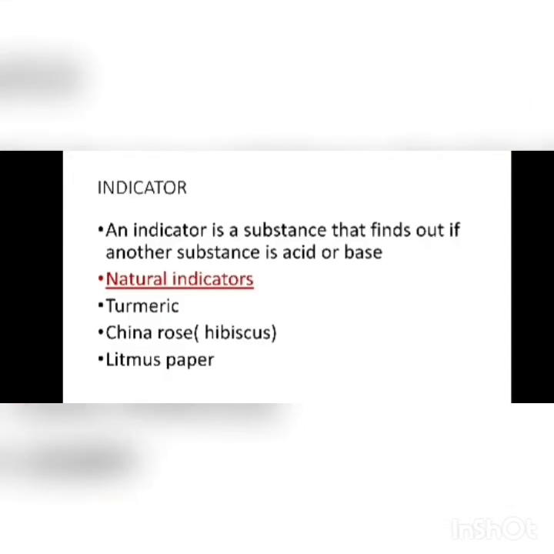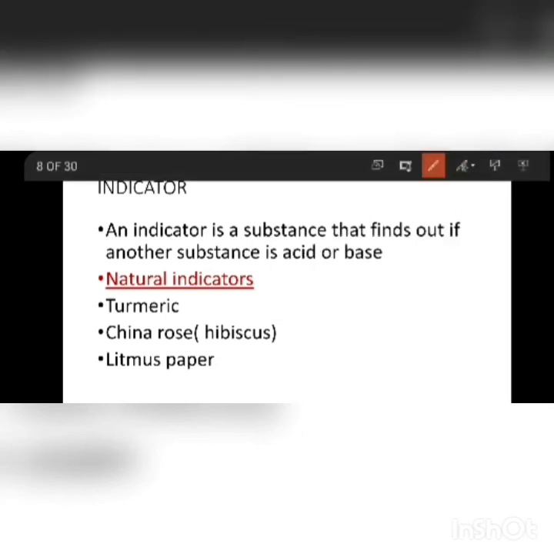So what is this indicator? An indicator is a substance that finds out if another substance is an acid or a base. Here we have two types of indicators, natural indicators and synthetic or artificial indicators. Natural indicators are available in nature from the beginning.